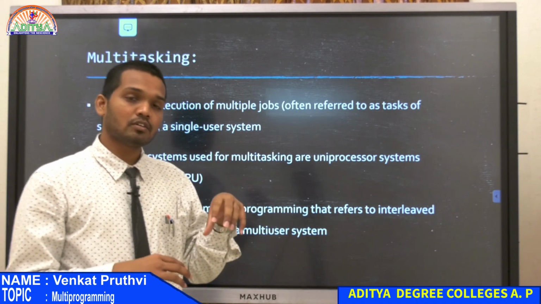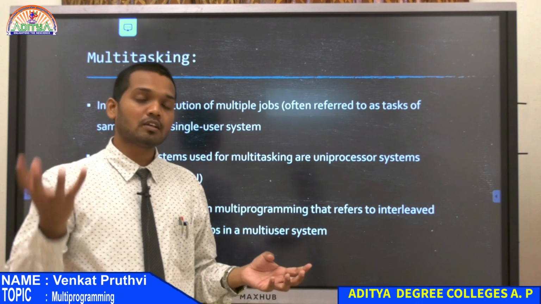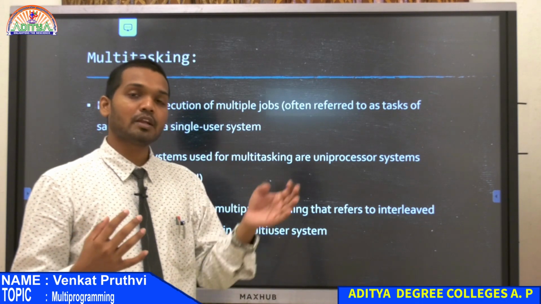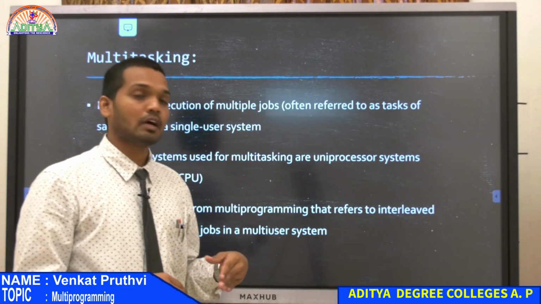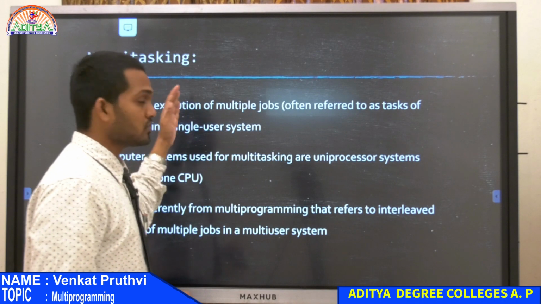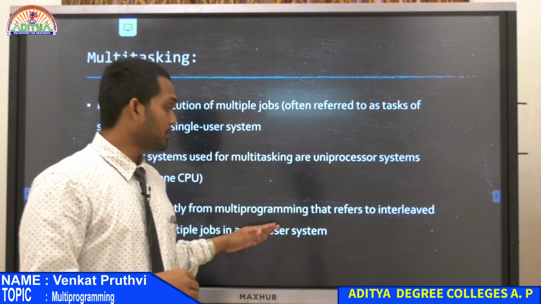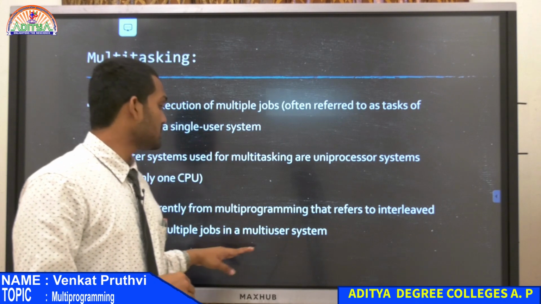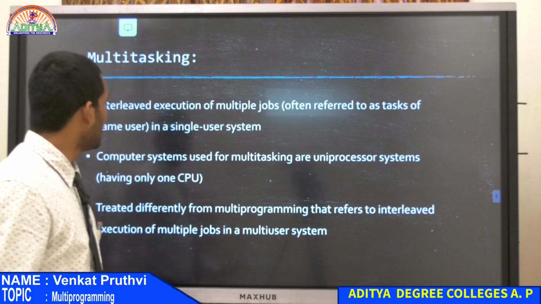When the first user is doing one task, another user who is using that computer will be able to perform another task on that system. That is a multi-user system. So you understood the difference: in multi-programming there are multiple jobs in a multi-user system. That is the only difference between multitasking and multi-programming.